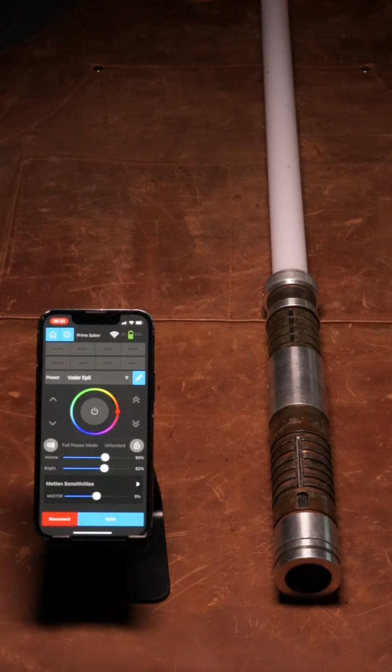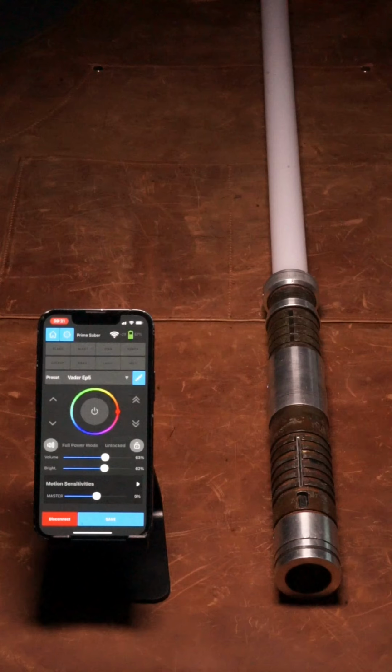Now let's get nerdy. I mentioned Wi-Fi earlier. Let me explain what that was about. Normally, your Saber connects to your phone via Bluetooth, which works well for control and setup. However, file transfers require a much faster connection. Otherwise, uploading a single sound font would take forever. That's why Wi-Fi is used for file transfer.